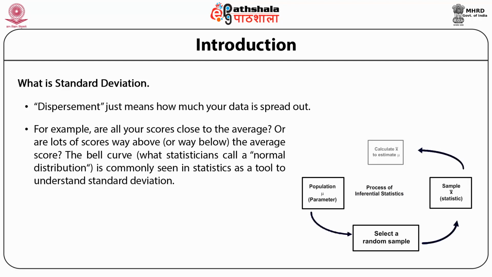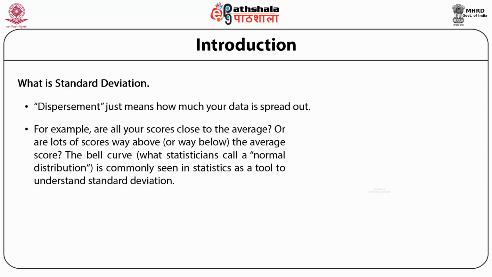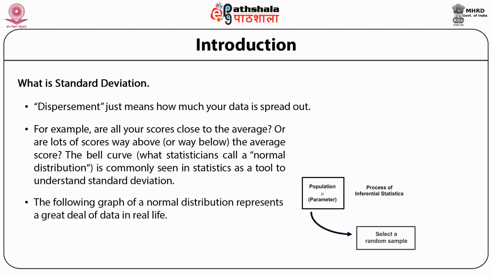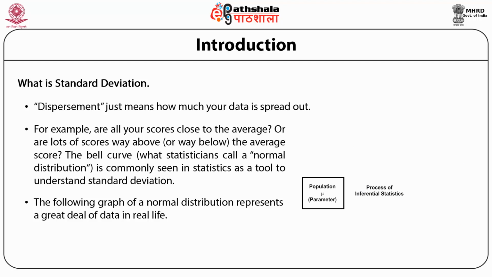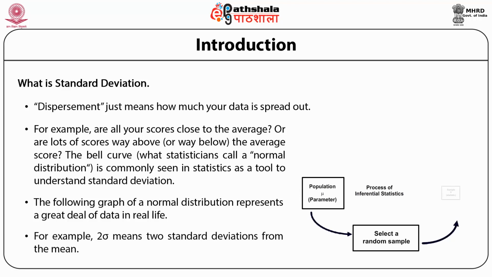The bell curve, what statisticians call a normal distribution, is commonly seen in statistics as a tool to understand standard deviation. The following graph of a normal distribution represents a great deal of data in real life. The mean or average is represented by the Greek letter mu in the center. Each segment colored from dark blue to light blue represents one standard deviation away from the mean. For example, 2 sigma means 2 standard deviations from the mean.